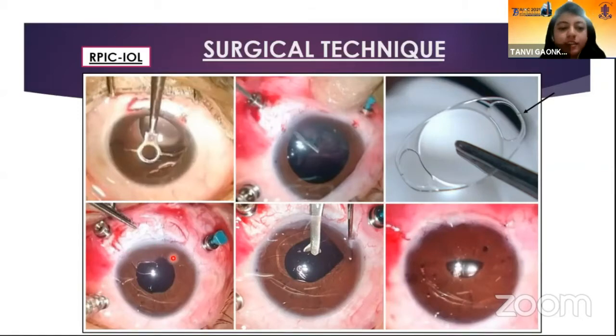A superior clear corneal incision was created, followed by the insertion of the retropupillary IOL into the anterior chamber, after which they were held by the lens holding forceps, and it was slipped posterior to the iris and enclaved using the Sinskey hook in the mid-peripheral portion of the iris, which is the least vascular and the least mobile. And a peripheral iridectomy was created. This is at the end of the surgery.